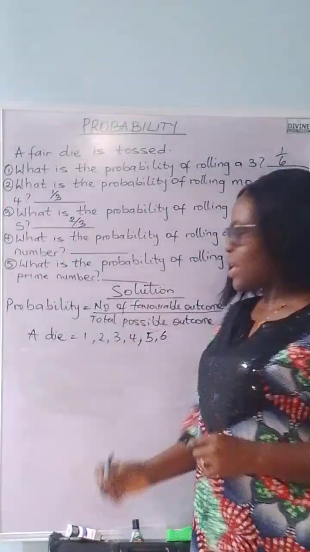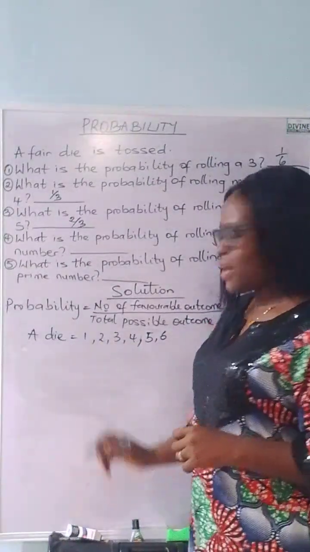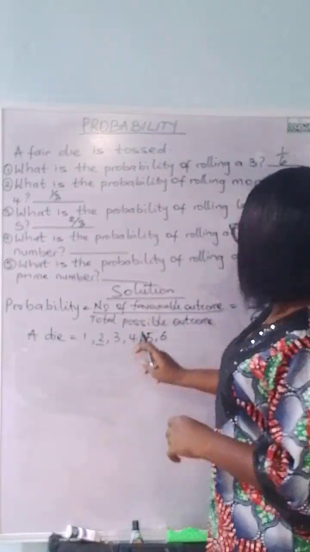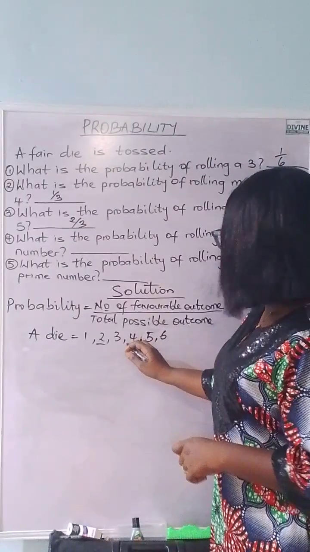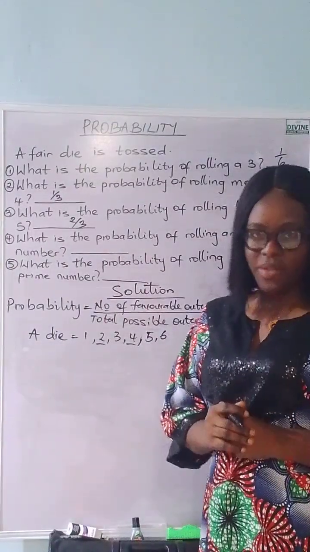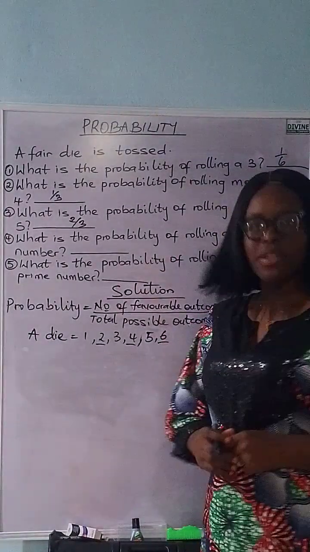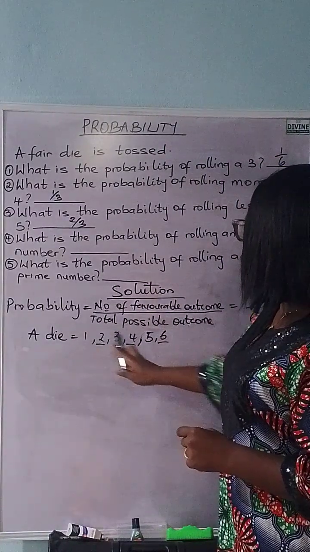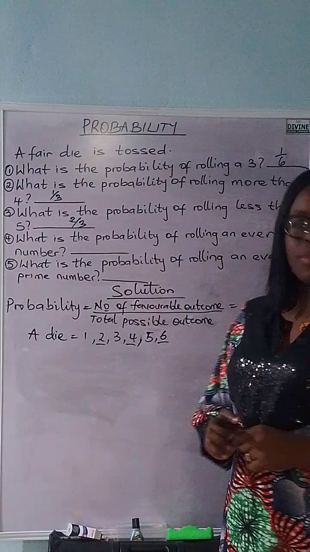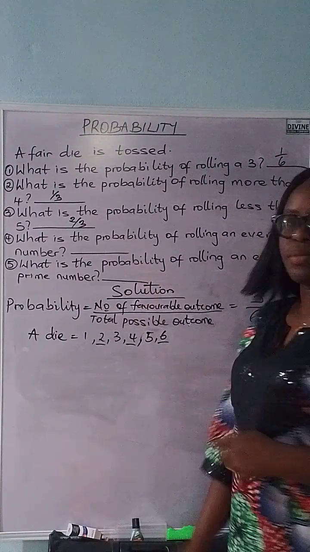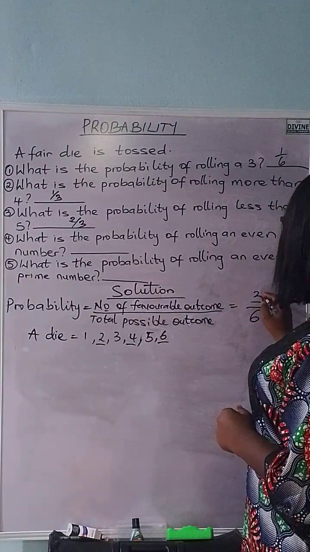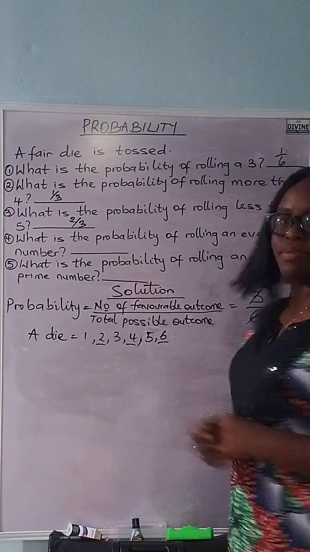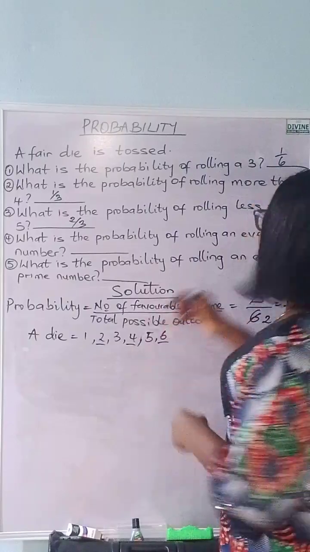1 cannot be divided by 2. 2 can be divided by 2, so it's an even number. 3 cannot be divided by 2, so we don't pick it. 4 can be divided by 2. 5 cannot be divided by 2. 6 can be divided by 2. So the probability of rolling an even number is 1, 2, 3. So that is what we put on top: 3 over 6. Divide further by 3, that is 1 over 2. Did you get that? Very good.